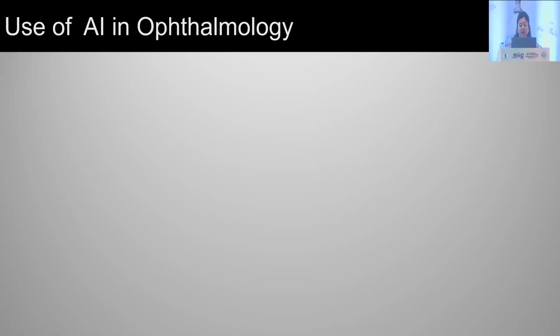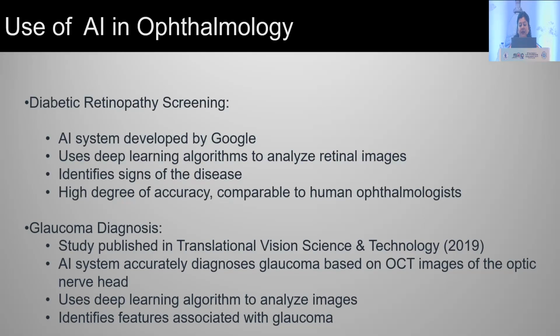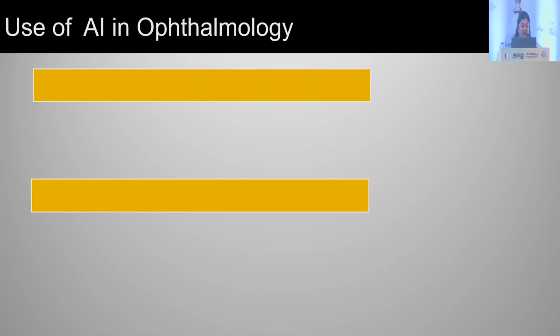Now, uses of AI in ophthalmology. AI can be used in diabetic retinopathy screening, glaucoma diagnosis. AI system developed by Google uses deep learning algorithms to analyze retinal images, identify signs of the disease. It has a high degree of accuracy comparable to human ophthalmologists. Then it is used for glaucoma diagnosis. A study published in Translational Vision Science and Technology in 2019 accurately diagnosed glaucoma based on OCT images of the optic nerve head. It uses deep learning algorithms to analyze images. It identifies features associated with glaucoma.